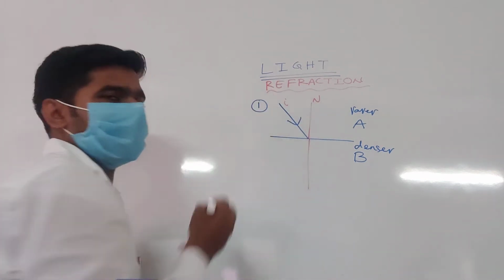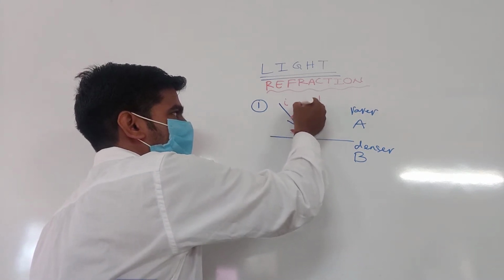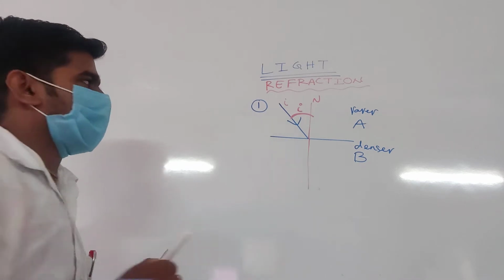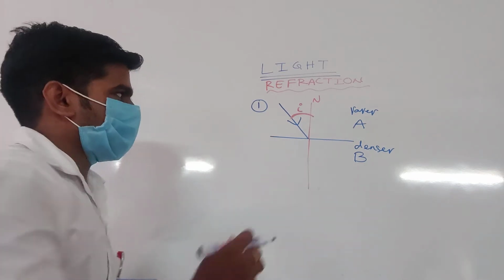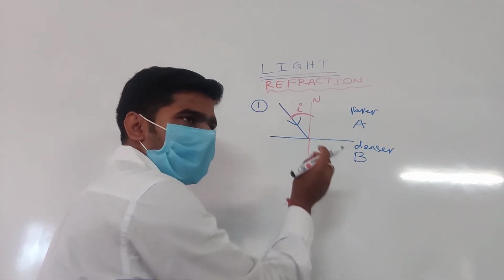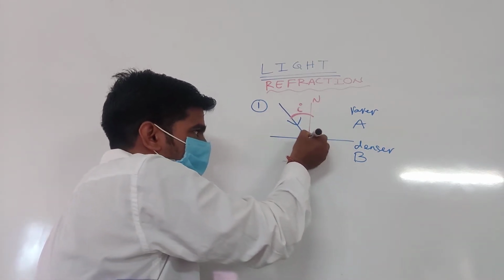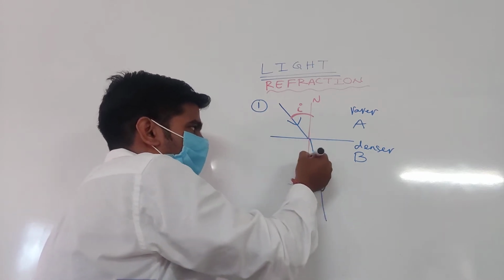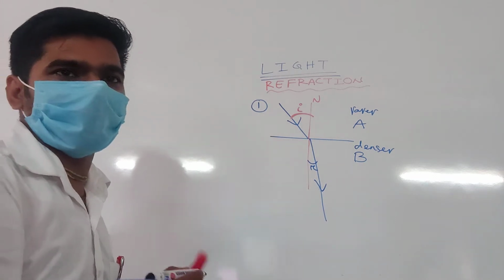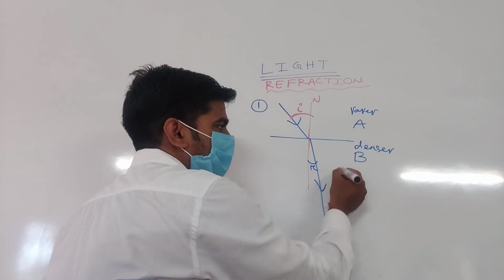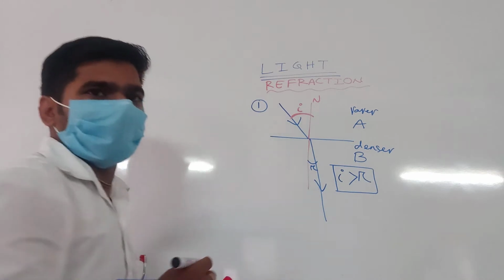This ray is called the incident ray. And the angle between the incident ray and the normal is called the angle of incidence. All are clear? Please remember, when a light ray travels from a rarer medium to a denser medium, its refracted ray bends towards the normal. You have already known this concept. So in this concept, angle of incidence I is greater than R. Simple. I is greater than R.